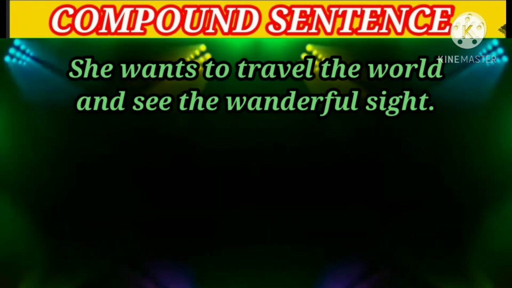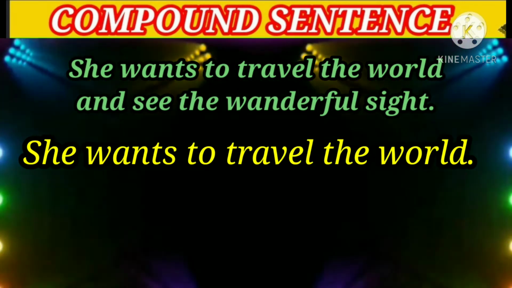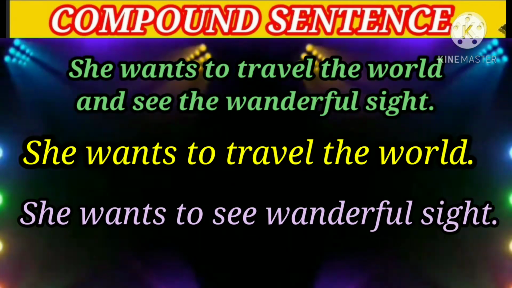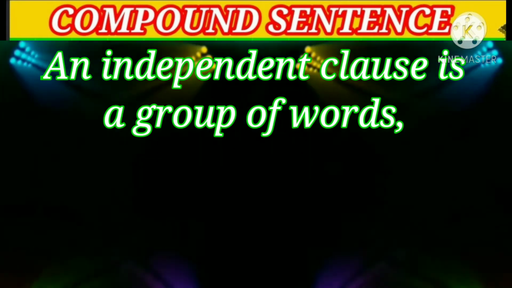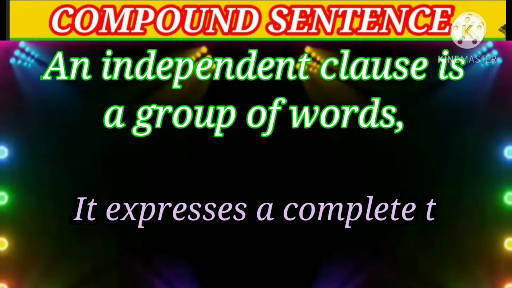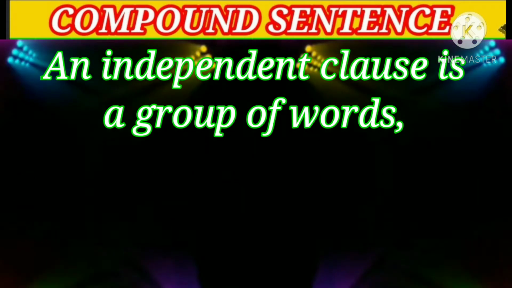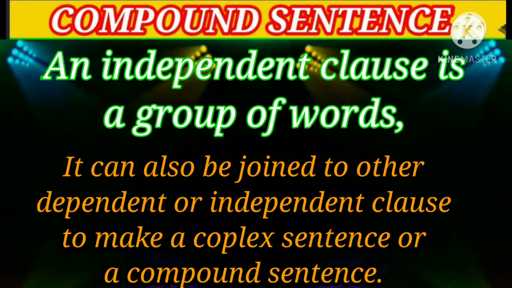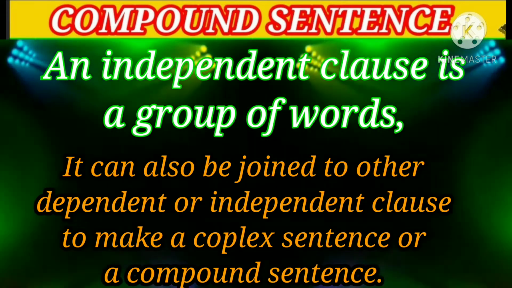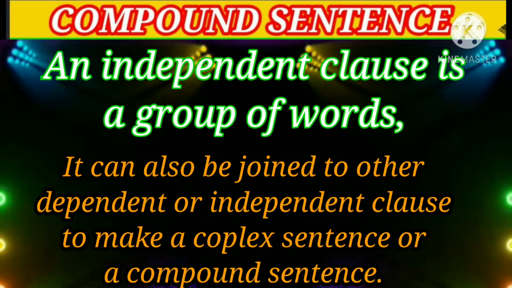She wants to travel the world and see wonderful sights. There are two independent clauses in this sentence. The first one, she wants to travel the world, and the second, she wants to see wonderful sights. So, an independent clause is a group of words. It contains both a subject and a predicate. It expresses a complete thought and stands alone as a sentence. It can also be joined to other dependent or independent clauses to make a complex sentence or a compound sentence.